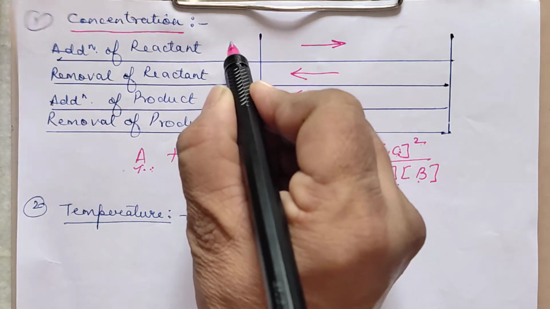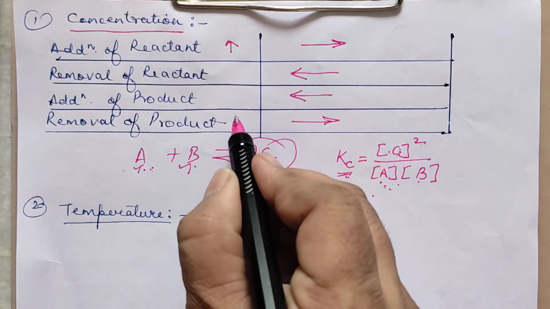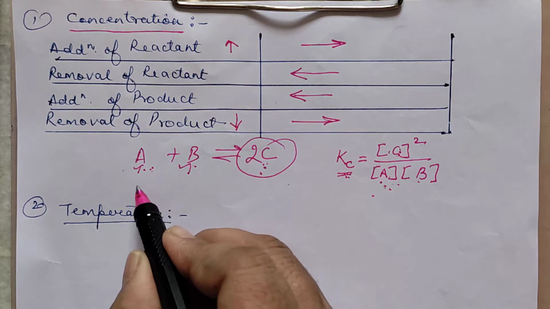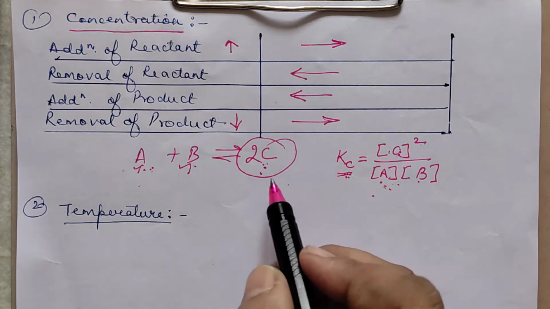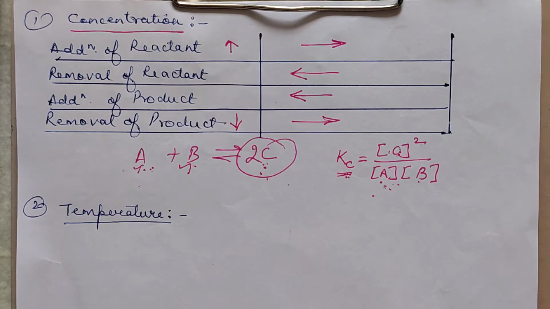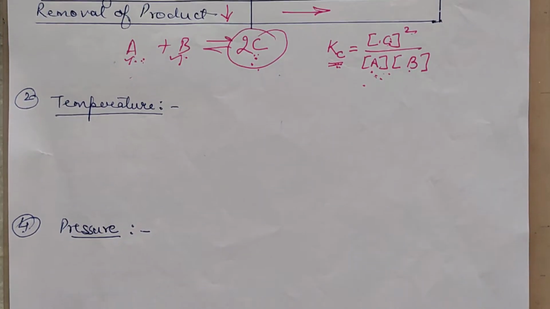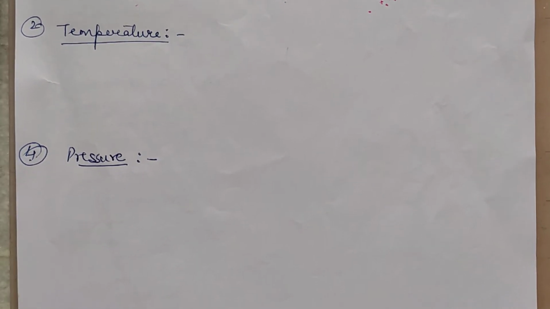We should be adding the reactants and we should be removing the products. Go on adding the reactants and the products should be removed as and when formed. In such a case, you will get more of the products. Now moving on to the next factor, which is temperature.